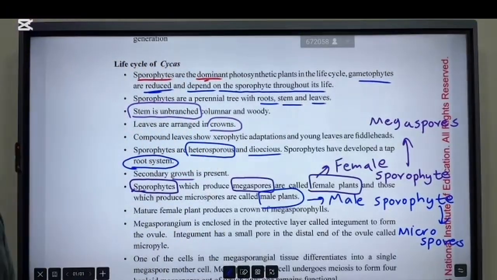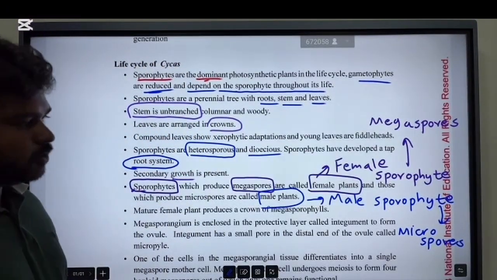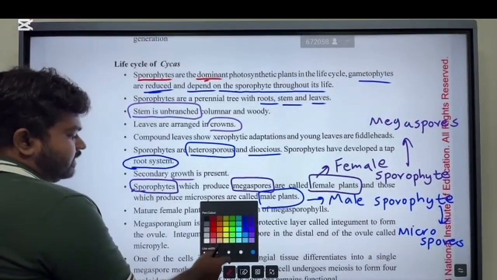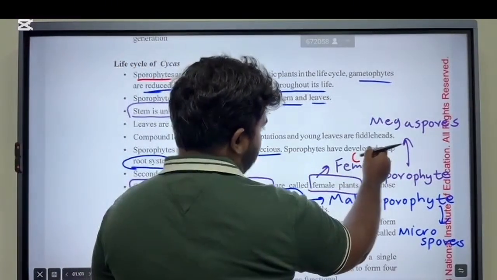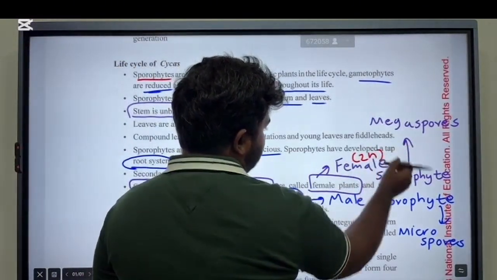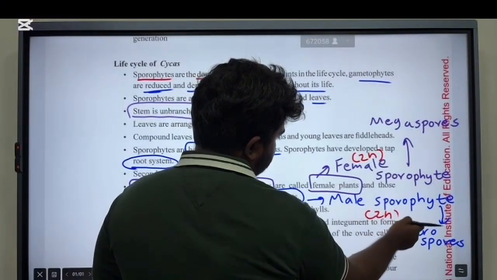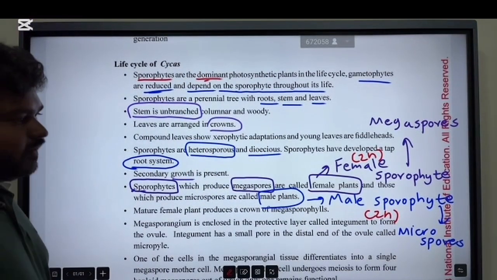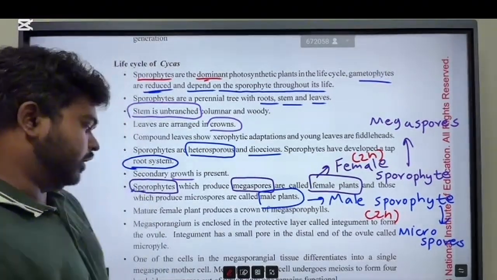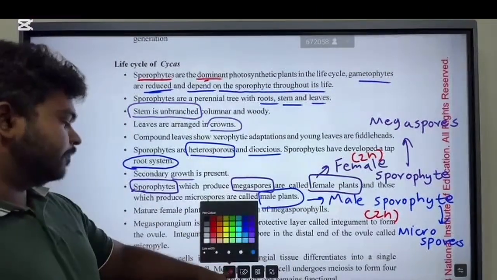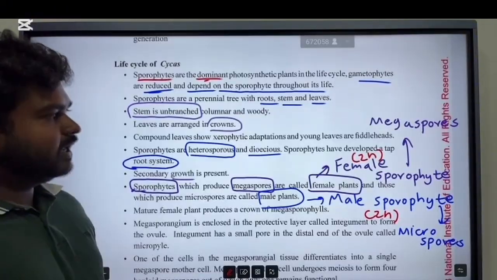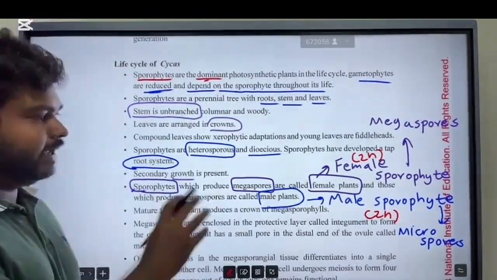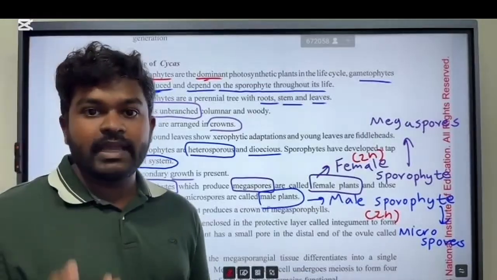So the female sporophyte produces megaspores, the male sporophyte produces microspores, and both of these are diploid, because the sporophyte is always diploid. The female sporophyte produces megaspores by meiosis, and the male sporophyte produces microspores by meiosis.